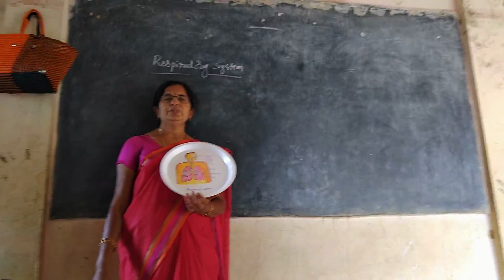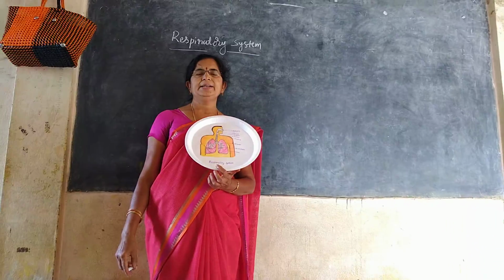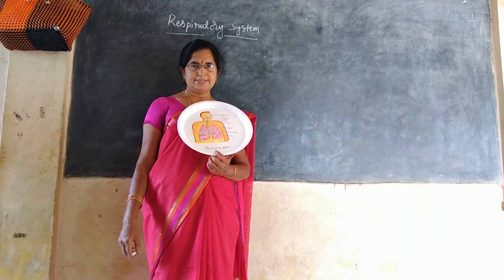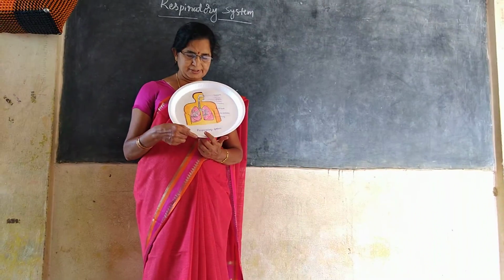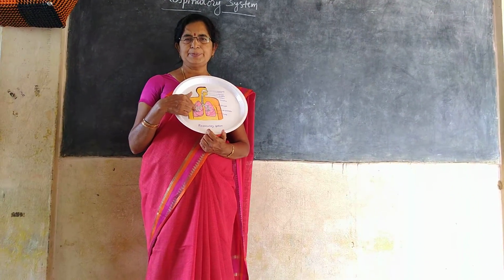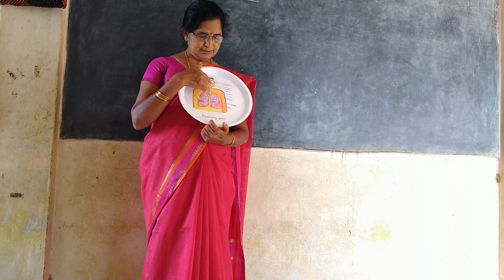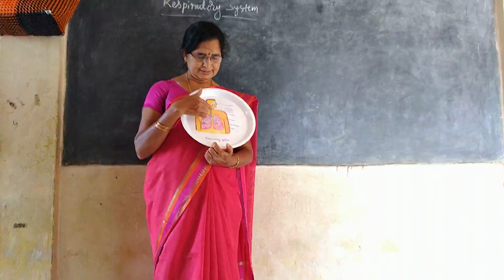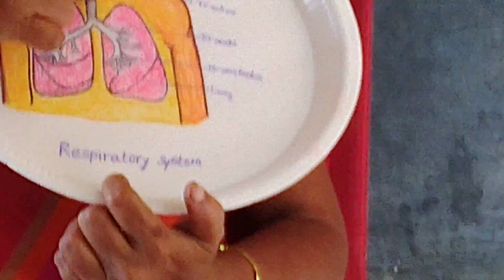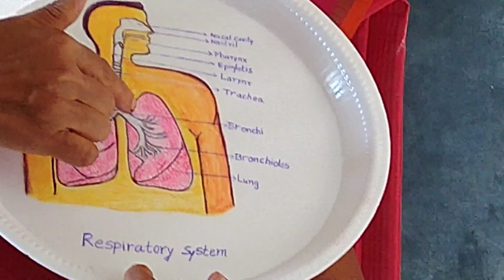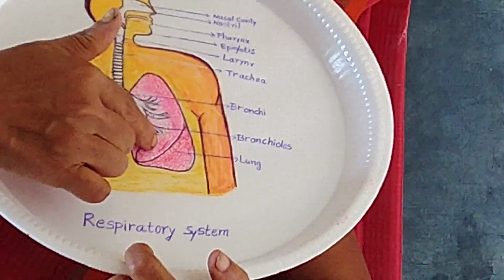Dear students, today we will discuss about respiratory system and their parts and their functions. What are the parts involved in our respiratory system? Nose, pharynx, larynx, esophagus, bronchioles, lungs.